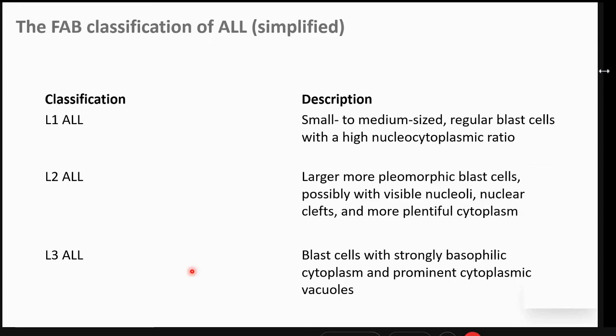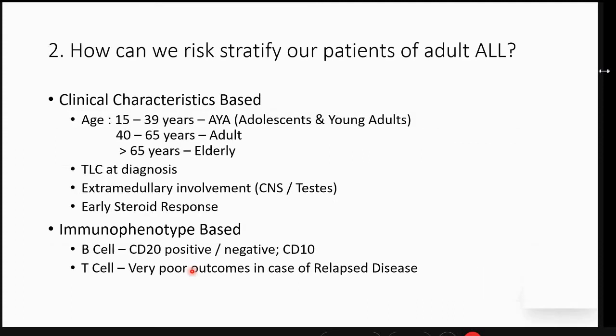Now, the earliest way in which they tried to classify ALL was the L1, L2, and the L3 based purely on the morphology and the cytochemistry. Dr. Barbara Bain was the first author in which they classified this ALL into three and tried to distinguish some outcome differences, whether the patient had an ALL L1 or an L2. Then, of course, a much more robust classification came based on clinical characteristics.